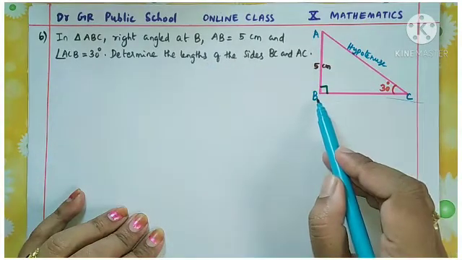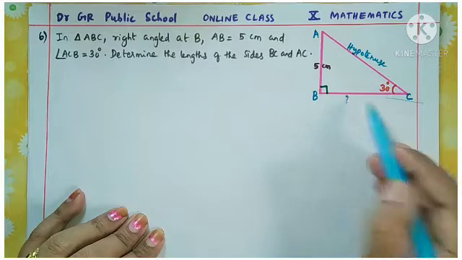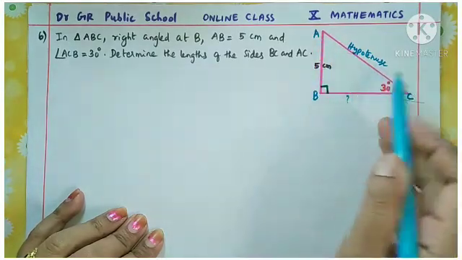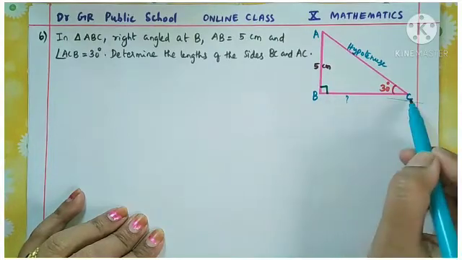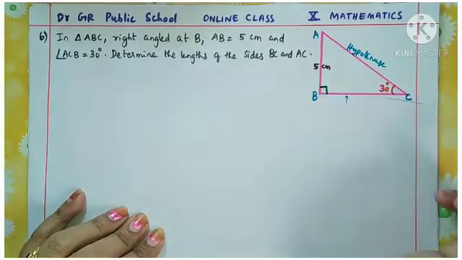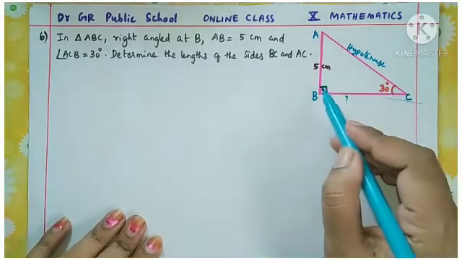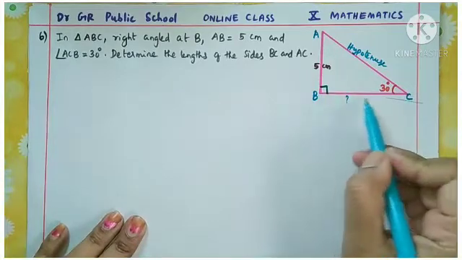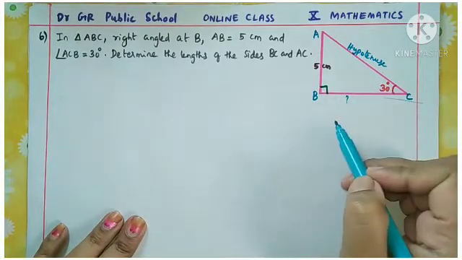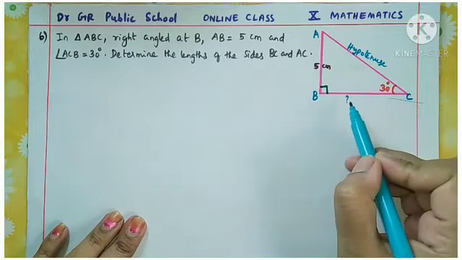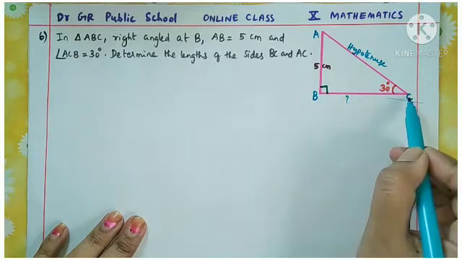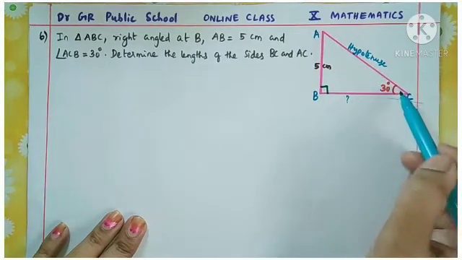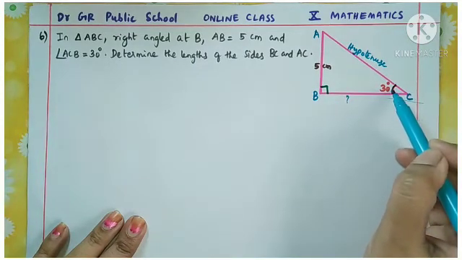We need to find this side BC, which we don't know, and AC. Who is AC? AC is the hypotenuse. So we need to find the BC side and the hypotenuse. Right angle is at B, so we can find the length of the side BC. We want to use a trigonometric ratio that includes this side BC. Because BC is unknown, we can use this 30 degrees given here.